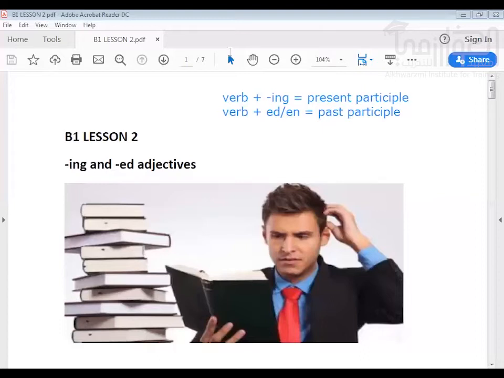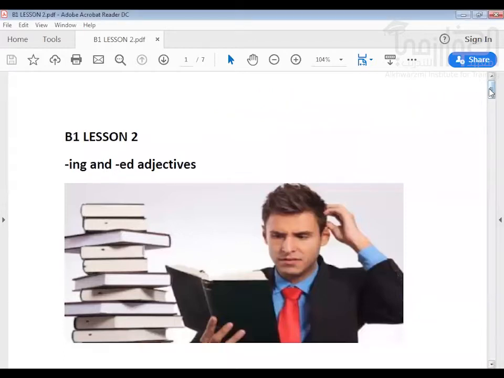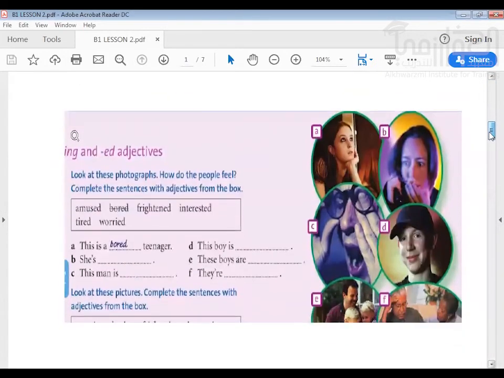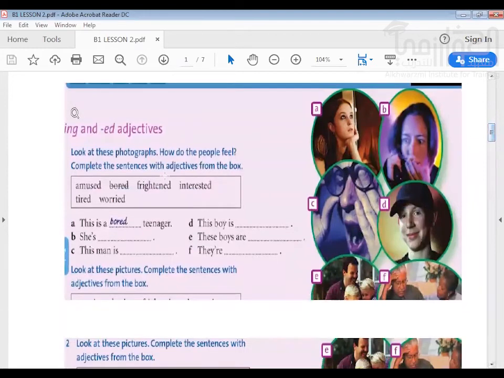Now, let's look at an exercise on this. Let's go a bit further. So we have here -ing and -ed adjectives. Look at these photographs. How do the people feel? Complete the sentences with adjectives from the box. So we use this to complete A, B, C, D, E, and F. We use these to complete them.